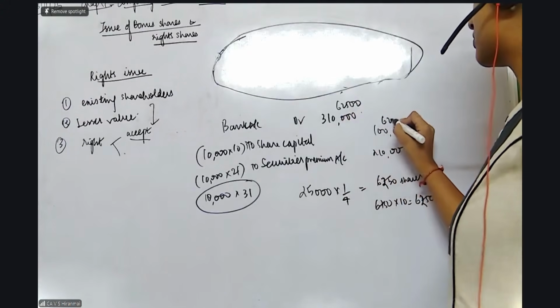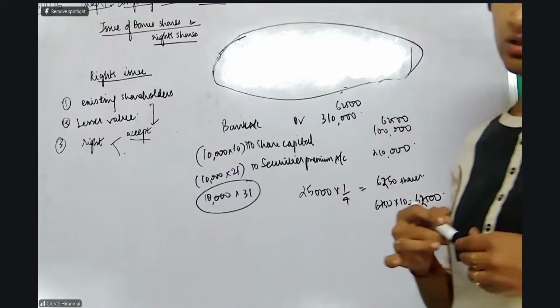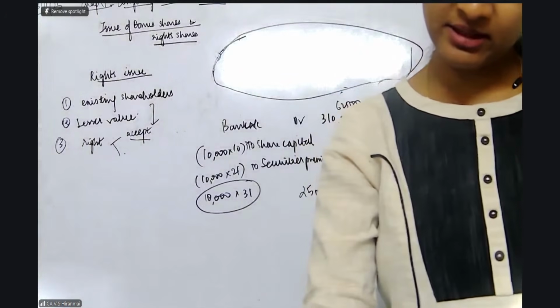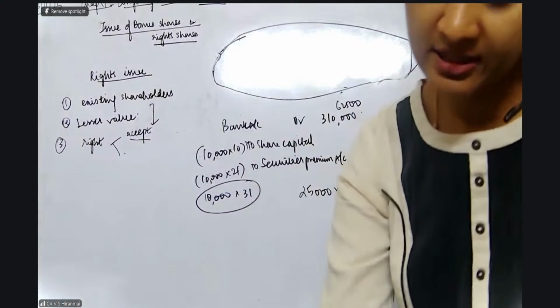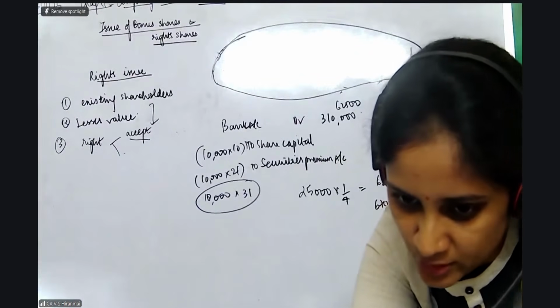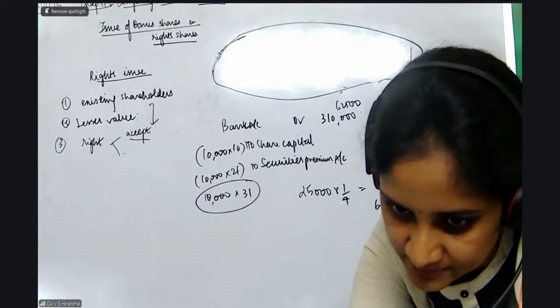62,500, 62,500. Ho gaya, that's all. Only one entry you need to do. Clear, everybody? Any doubts? As simple as that. Now I am going to show you the last question.